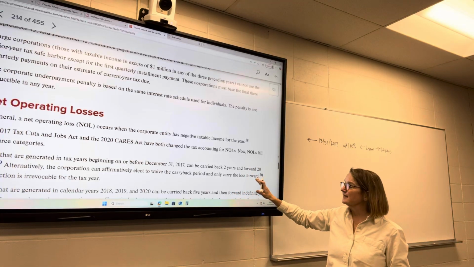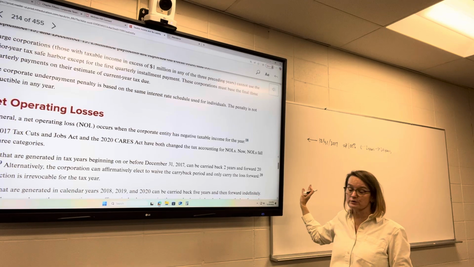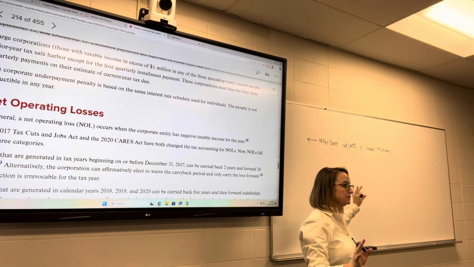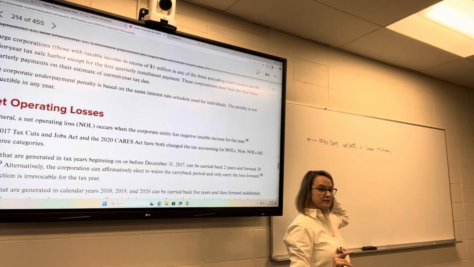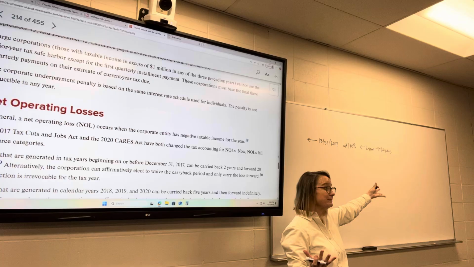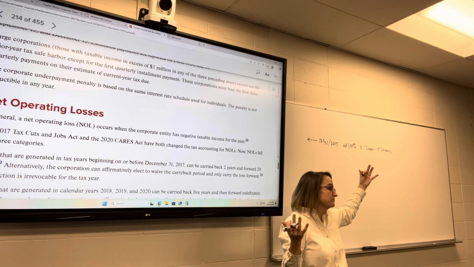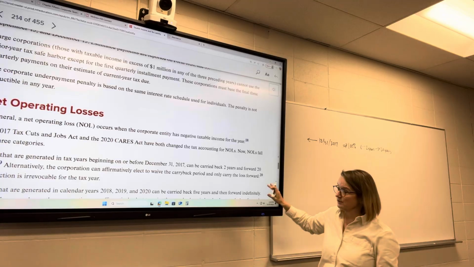A corporation can elect to waive the carryback period and only carry it forward. So even though they're eligible to carry it back 2 years, they don't want to do that. They just want to carry it forward. They think maybe it's going to be worth more. Maybe they think tax rates are going to go up. Who knows? But if they decide to carry it forward, they can do that.